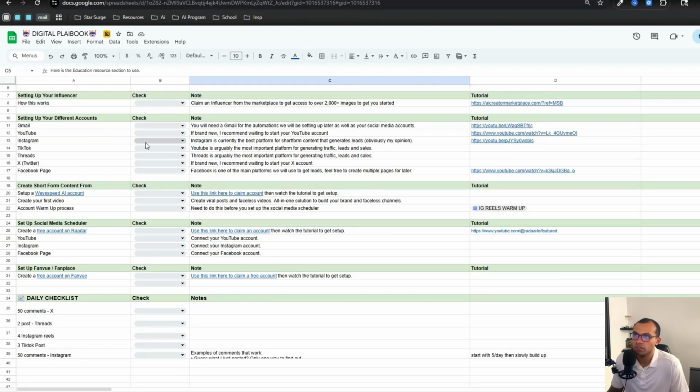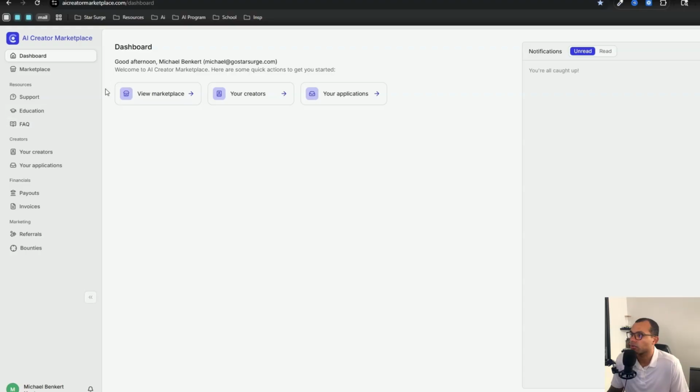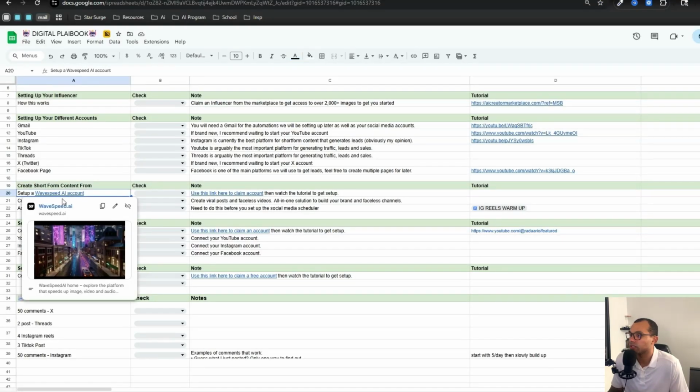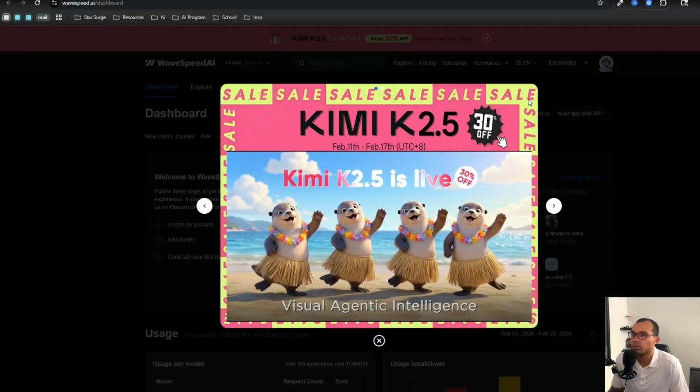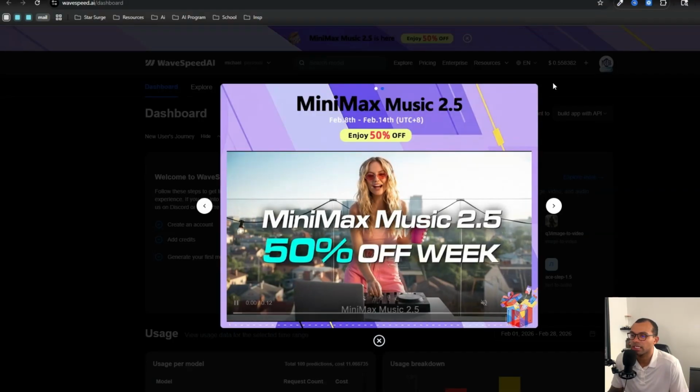Now, there's 2 ways that you can go about this. You can use the creator that they give you, and then they have their own reels and image generator, which I recommend you can use if you just like everything in one central location, or you can use a software that I use, which is WaveSpeed. So WaveSpeed allows you to do pretty much everything, image to image, text to image.